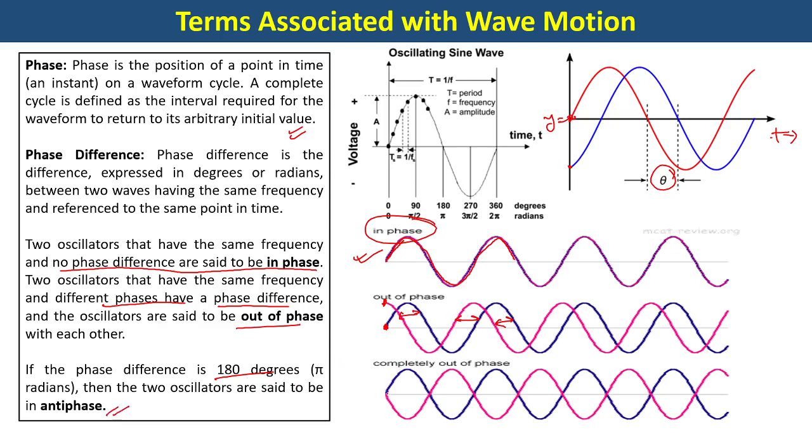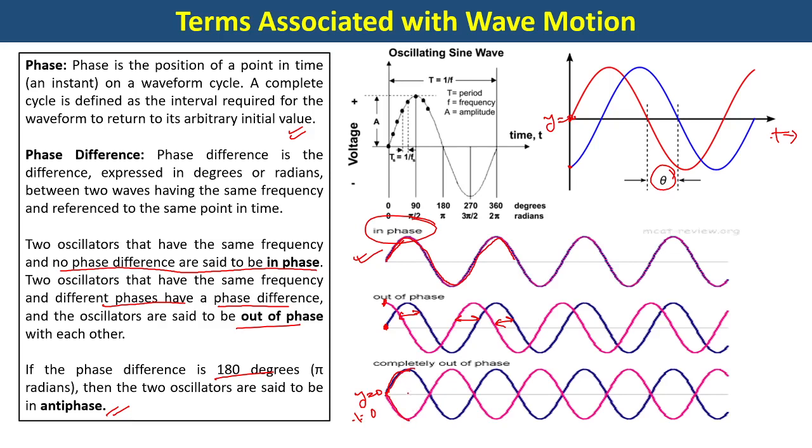In this case, you see both the waves had y equal to 0 at time t equal to 0, but as time increased, the first wave went in the positive y direction, and the second wave went in the negative y direction.